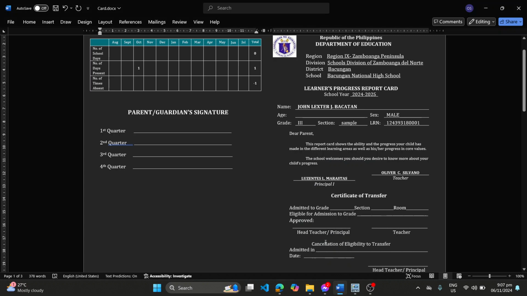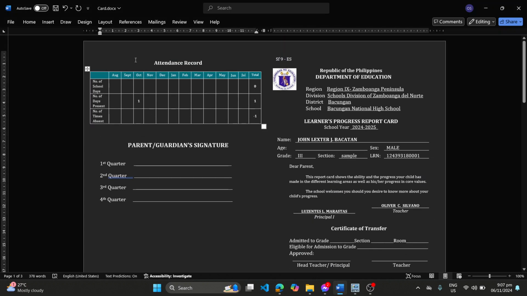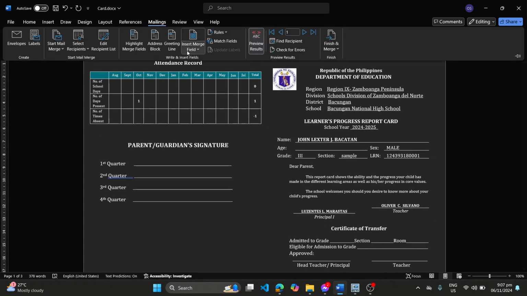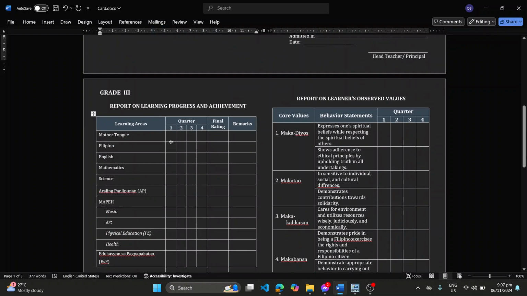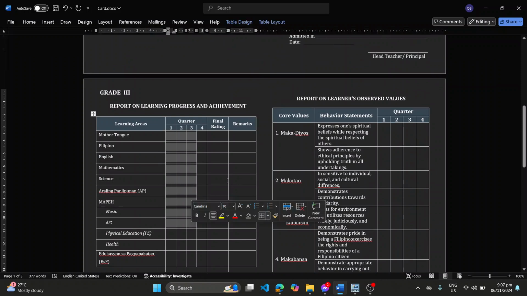So that's it. If we try to click here, mailings and then recipients, we will see the recipients. We can see our students here, and of course, kung meron tayong nakalagay na data dito, yung mga grades nila, dito na. Okay?